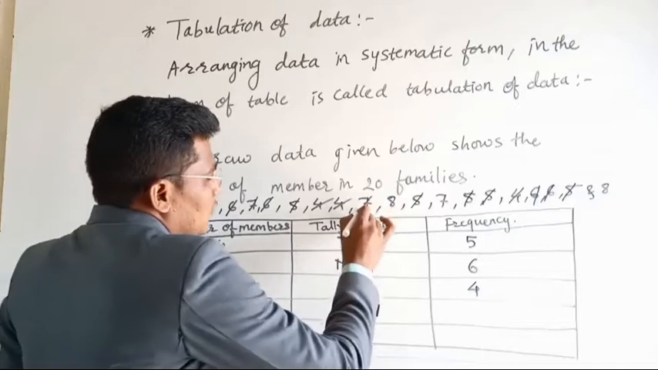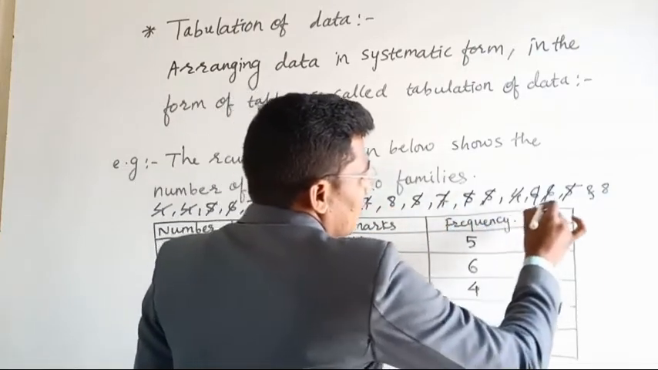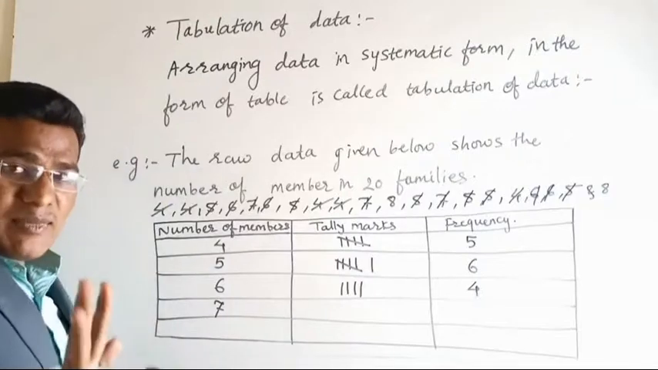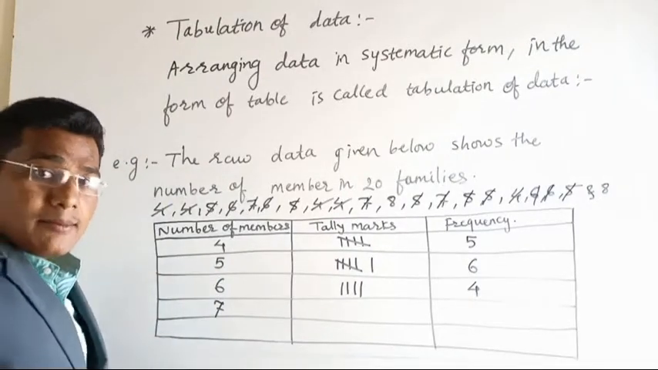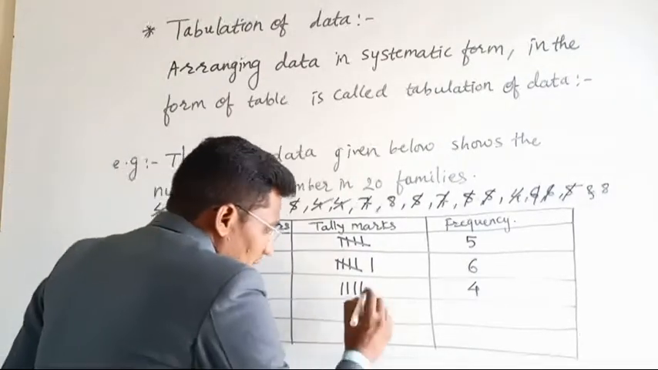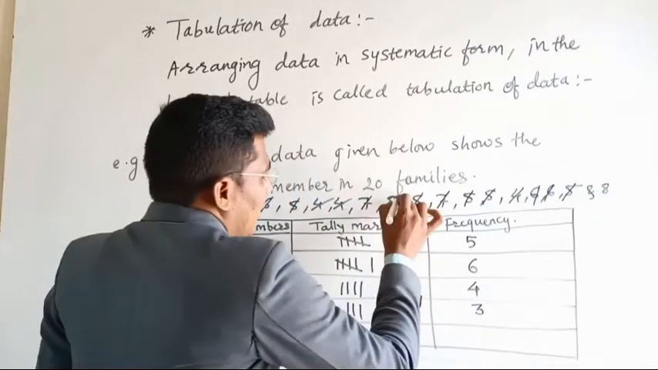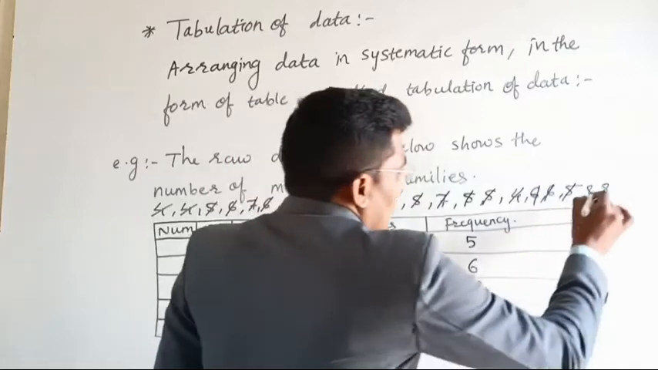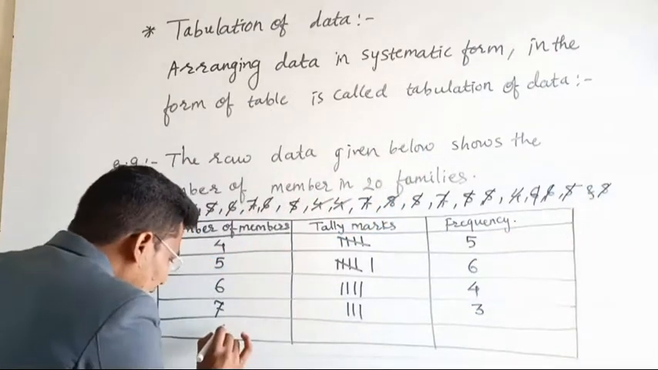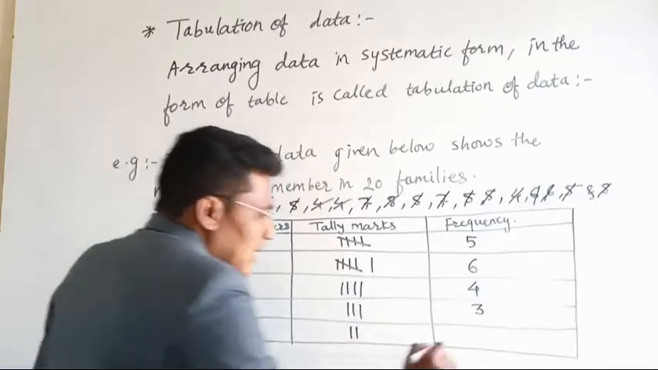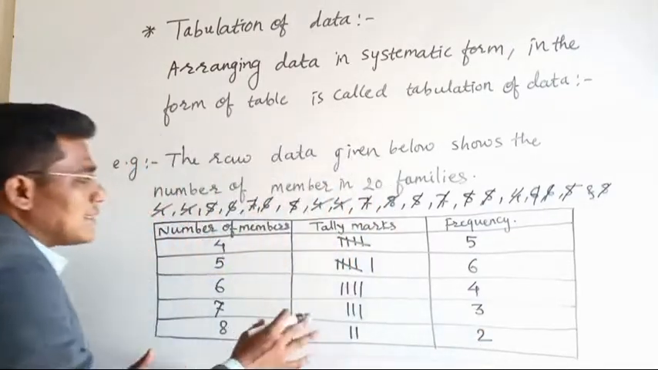Now as 6 is over, now the next number is 7. 1, 2, 3 over. So in another 3 families there are 7 members. So that is 1, 2, 3 and here 3. And now the last number which is remaining here is 8, 1 and 2. There are 8 members in only 2 families. That is here 2 lines and here 2.